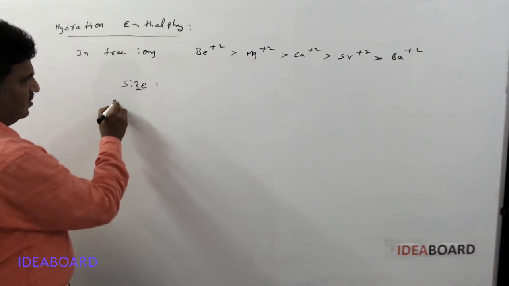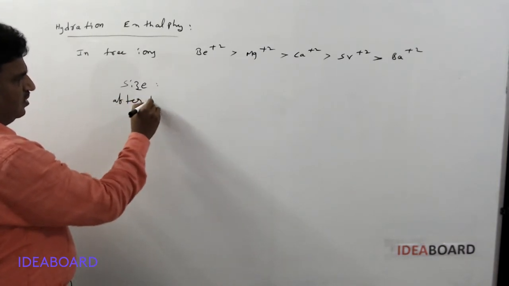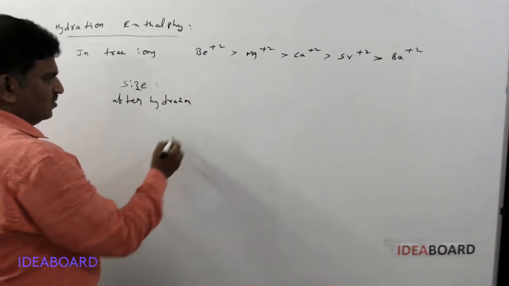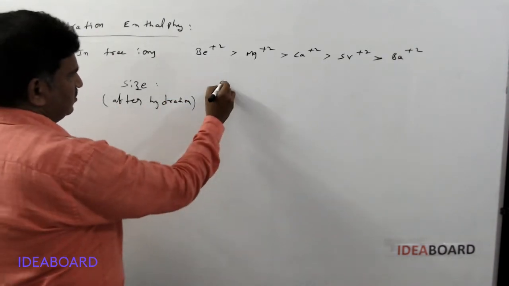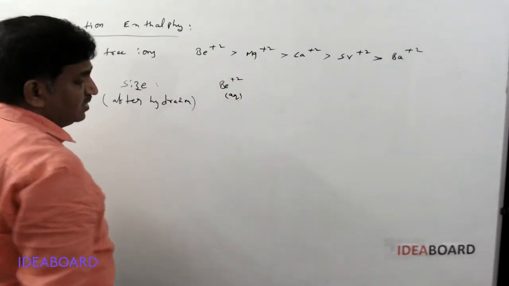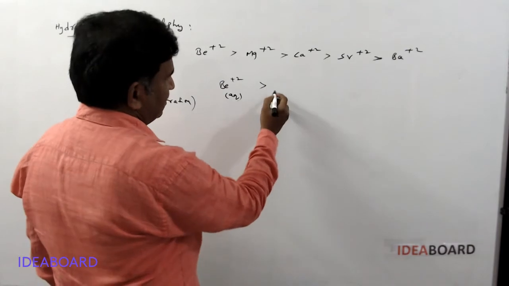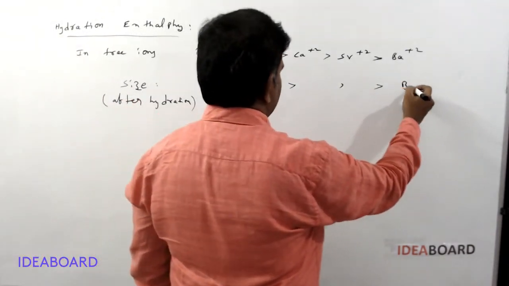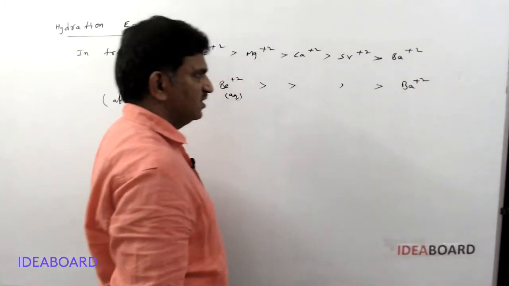If the size of these ions is taken after hydration, what happens? Beryllium is small in size, but the beryllium aqueous ion is bigger in size. The size then decreases gradually, and barium plus 2 is the smallest after hydration.